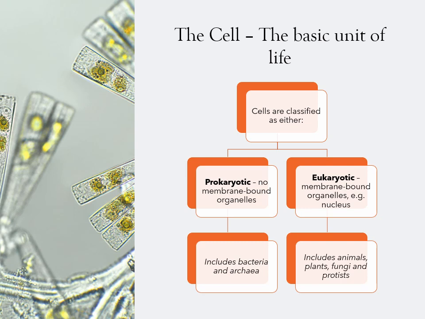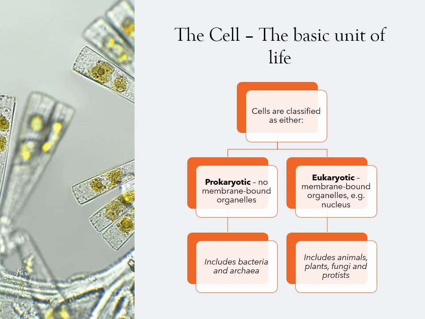Now, the cell is our basic unit of life, and we're going to talk about cells a lot through this course. Our cells will fall into one of 2 broad classifications. They're either prokaryotic or eukaryotic. A prokaryotic cell has no membrane-bound organelles, so it has no mitochondria, it has no nucleus, it still has DNA as its genetic information, but that DNA is not contained within its own individual structure. Now, the type of organisms included in this classification are the bacteria and the archaea.